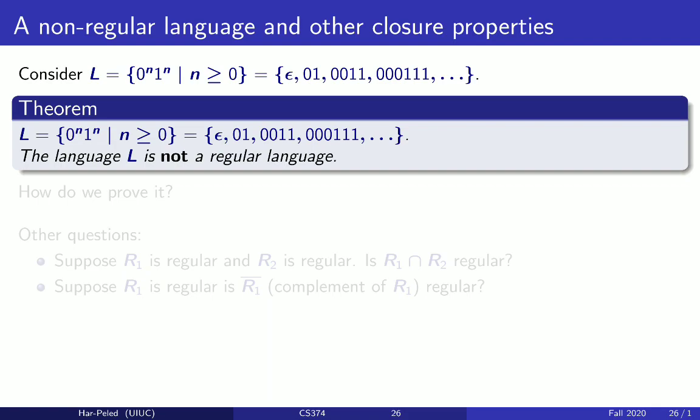But let me just state for the time being that this language is not regular. 0 to the n, 1 to the n is a non-regular language. And as I said, we don't really have the tools to prove this theorem at this point. We will prove it later on.